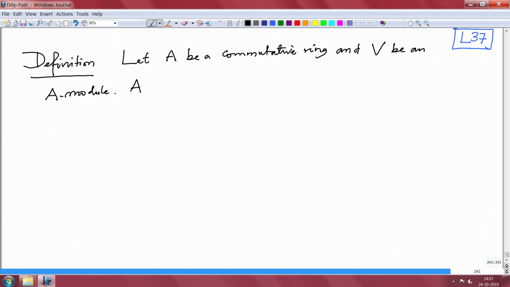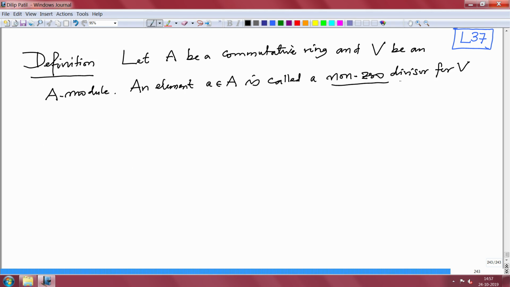An element a in A is called a non-zero divisor for V. This is a generalization of the concept of non-zero divisors in a ring. Now we are talking about a module and an element a in A. When is it a non-zero divisor for the module V?